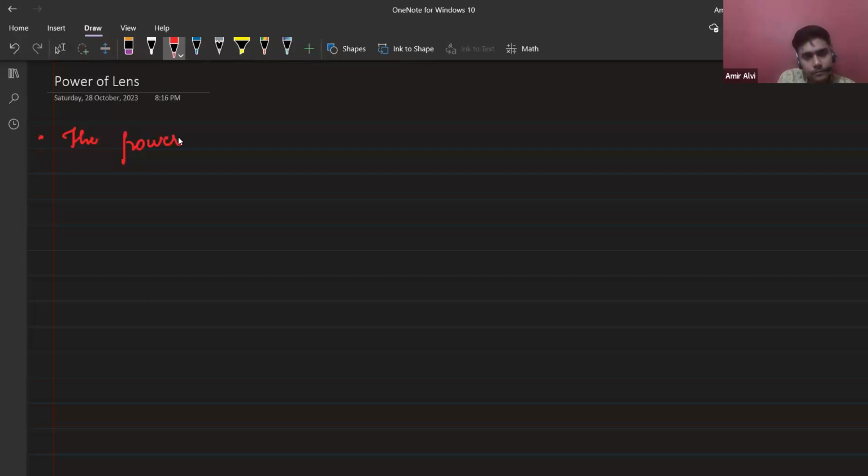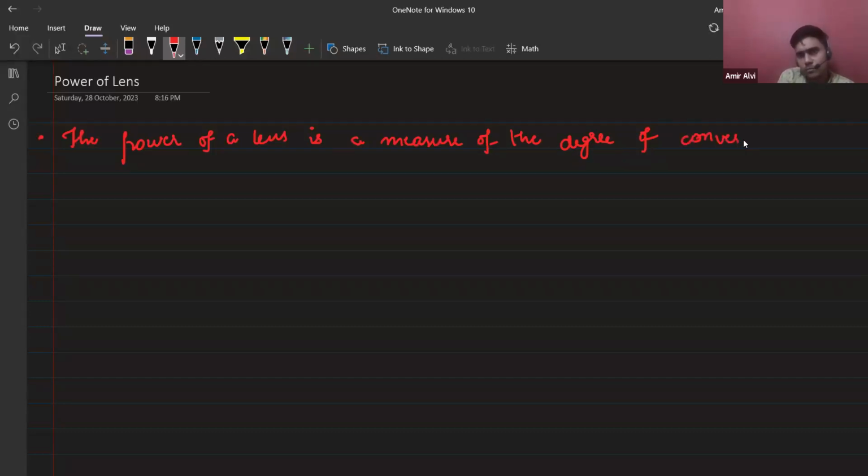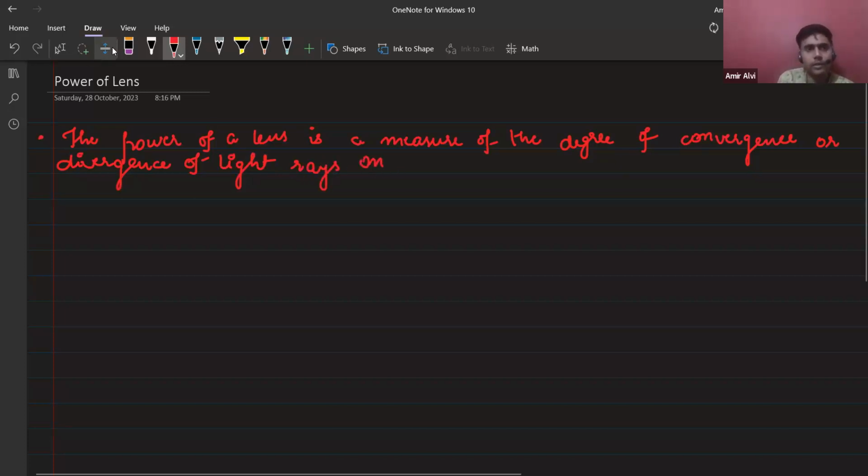The power of a lens is a measure of the degree of convergence or divergence of light rays falling on it.